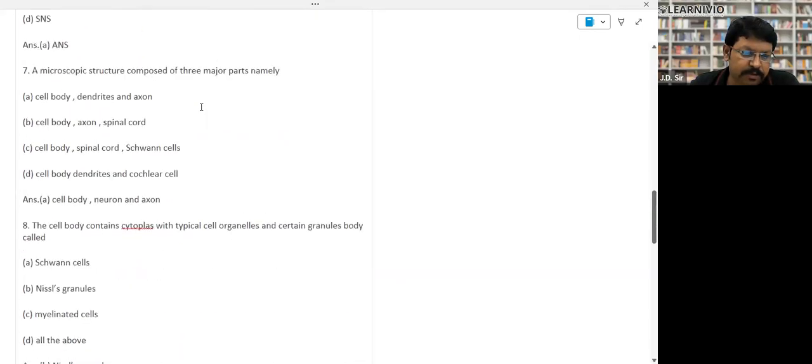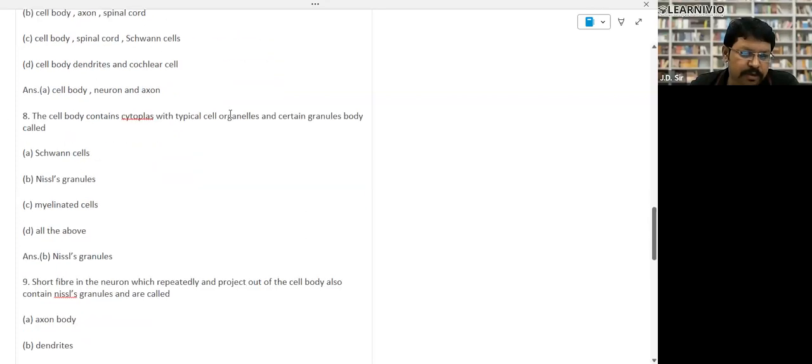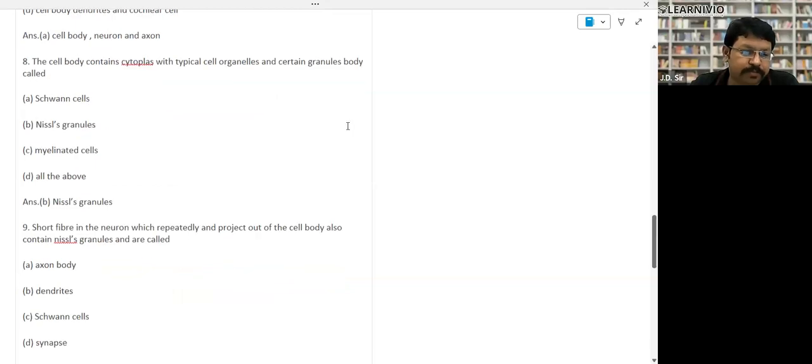Microscopic structure is composed of three major parts: cell body, dendrite, and axon. Yes, that we have studied. The cell body contains cytoplasm, with typical cell organelles. Certain granules in the body are called Nissl's granules. The function of these granules has already been asked in the NEET examination multiple times. What is the function of Nissl granules? They are like ribosomes and they synthesize protein.